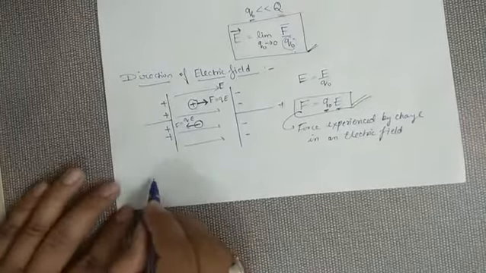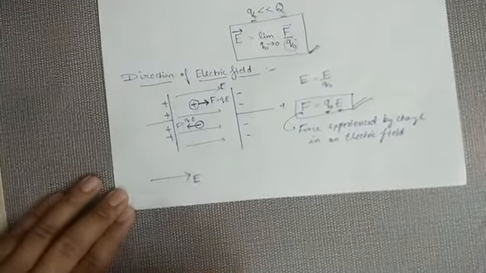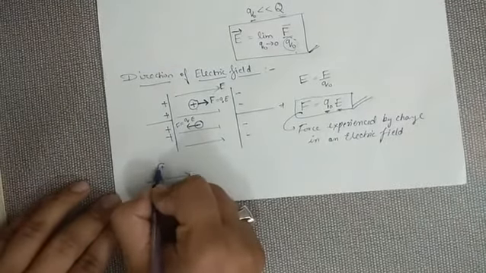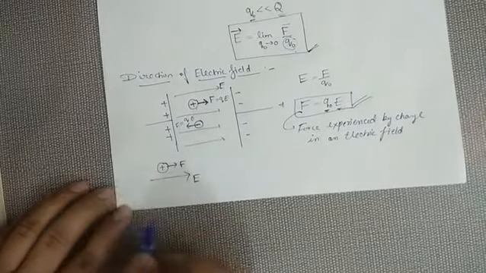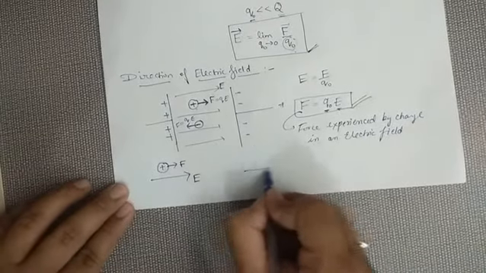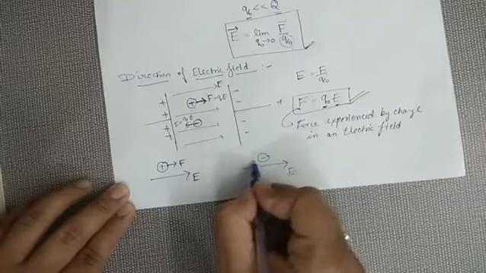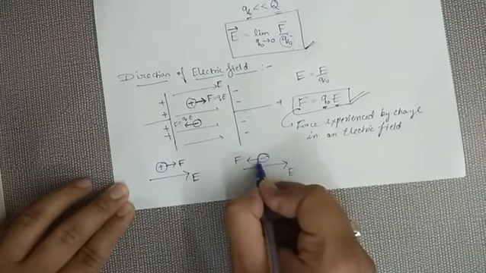So just learn it. If this is the direction of electric field, then positive charge always moves in the direction of electric field, and negative charge always moves opposite to the direction of electric field. Just learn these two directions.